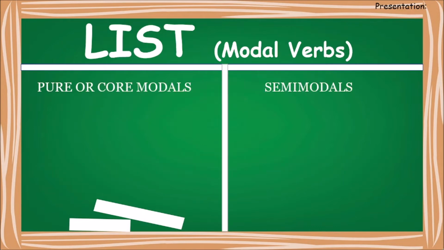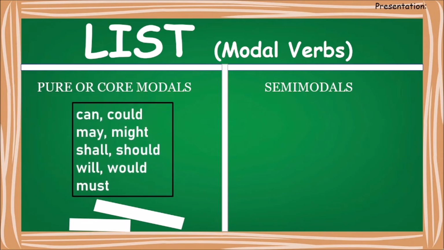Now, when you see a list, you should be very happy. You know why? When a list comes, it means itne hi hain. Grammar mein itne hi words ko hum modal verbs kehte hain, iske bahar nahi hai. So you don't have to break your head at all. There is a list of modal verbs, and they are divided into two: pure or core modals, and semi-modals. We'll understand when I tell it to you.